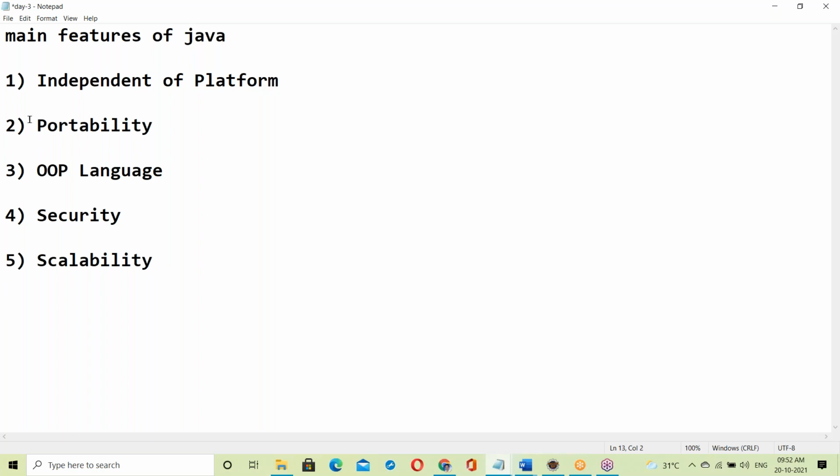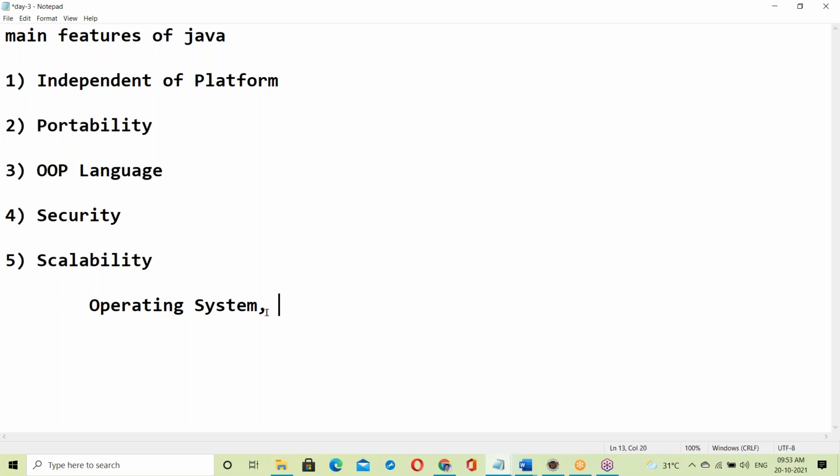To understand these concepts, first of all, you must have some basics about the operating system, how the operating system works. Java is independent of platforms, independent of OS. How does Java make us independent of OS? To understand this, you must know OS behavior: when a Java application is running, what is the behavior of the OS? You must have that knowledge.